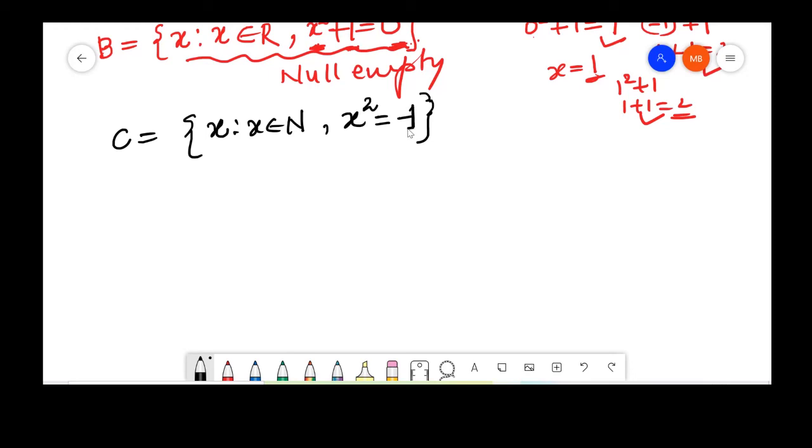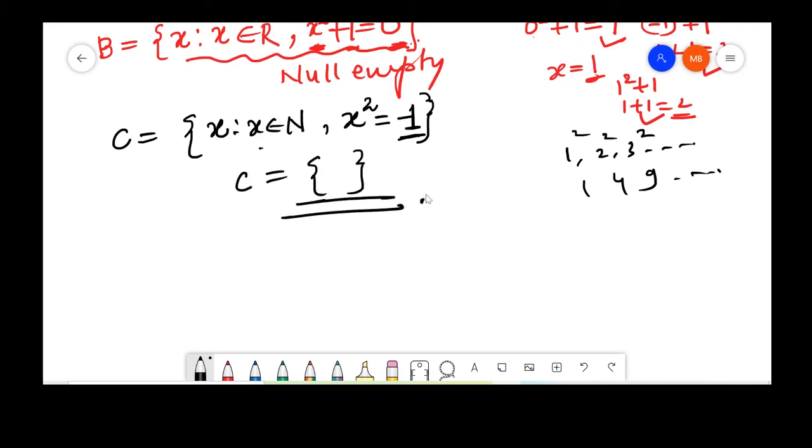X has to be a natural number: 1, 2, 3, 4, and so on. The square of 1 is 1. The square of 2 is 4. The square of 3 is 9. They will go on, but we will never get minus 1. So C is equal to an empty set, null set, or void set here. This was another example of a null set.